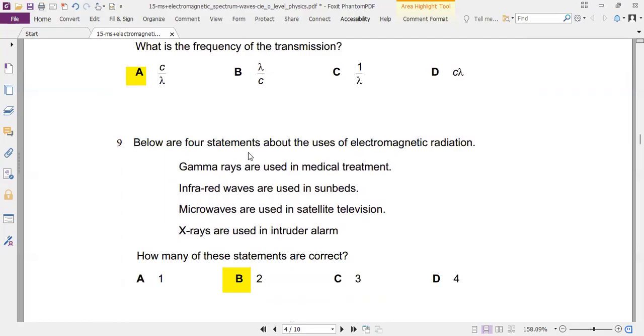Number 9. How many statements are correct? Gamma rays are used in medical treatment to kill cancerous cells, yes. IR waves are used in sunbaths? No, UV. Microwaves used in satellite, yes. X-rays used in intruder alarms, no. So only two statements are correct.